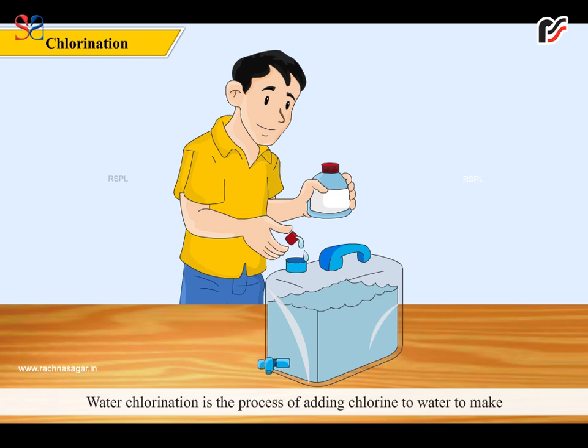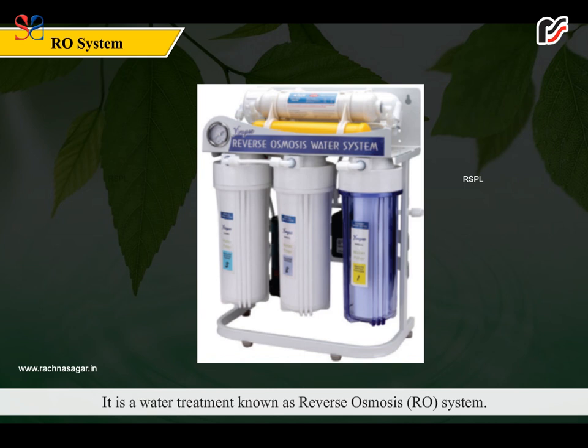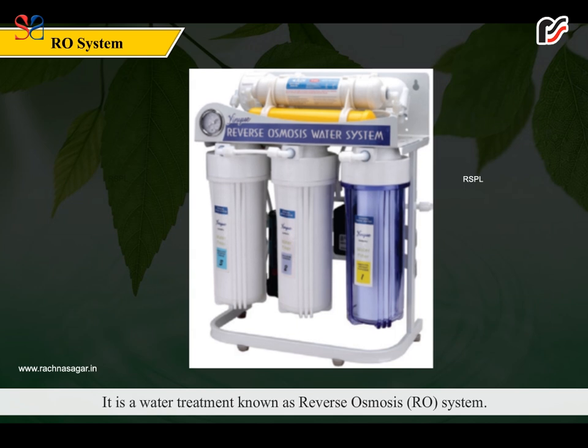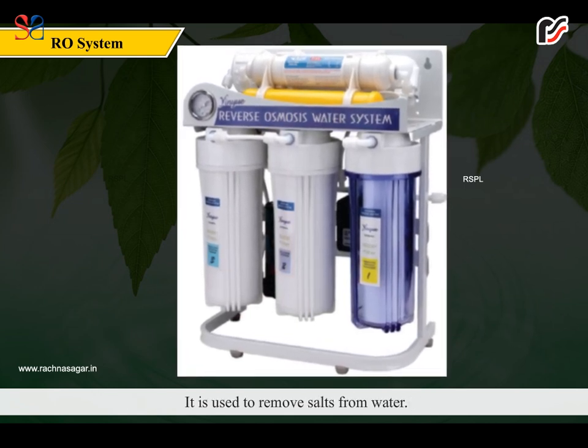Chlorination. Water chlorination is the process of adding chlorine to water to make it fit for human consumption. Water that has been treated with chlorine is effective in preventing the spread of waterborne diseases. RO system. It is a water treatment known as the reverse osmosis, or RO, system. It is used to remove salts from water.